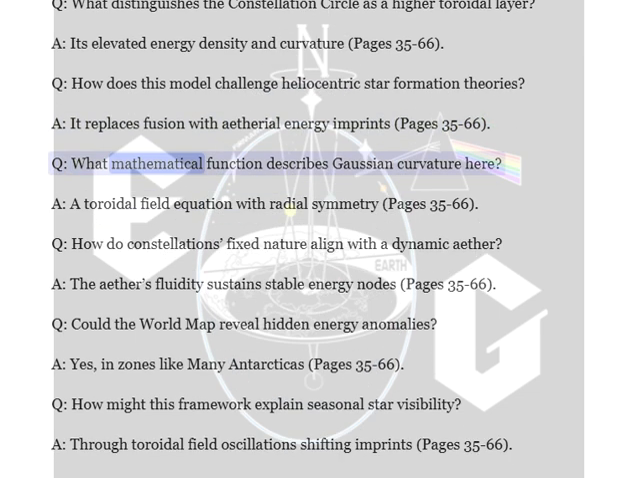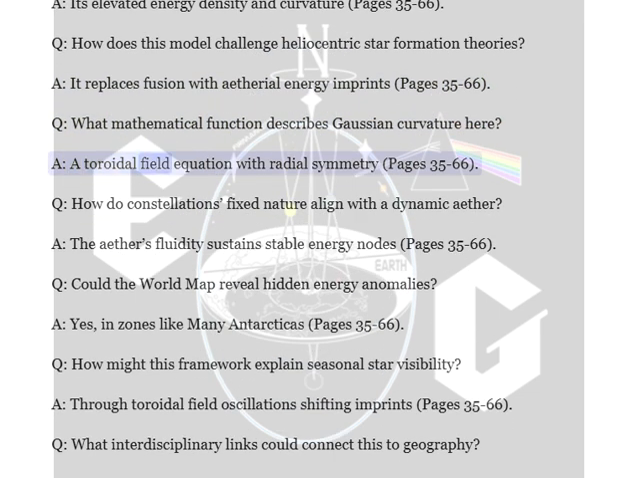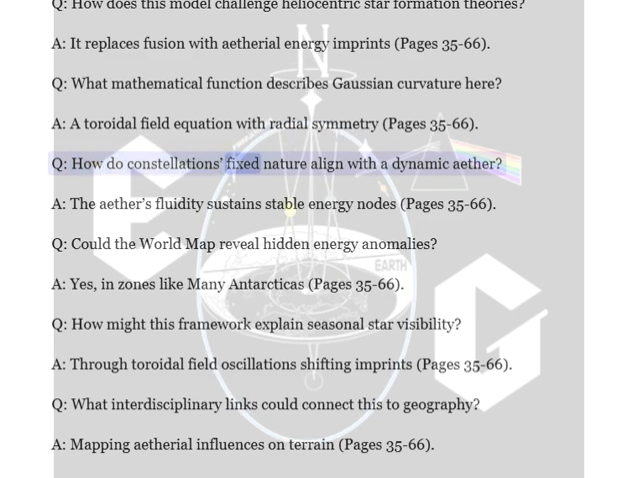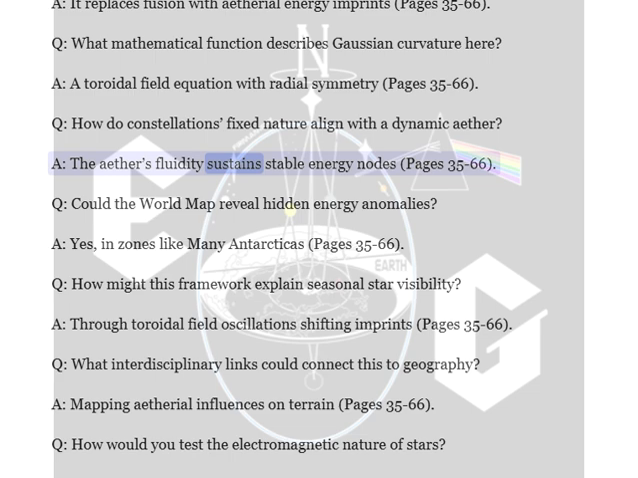Q. What mathematical function describes Gaussian curvature here? A. A toroidal field equation with radial symmetry, pages 35 to 66. Q. How do constellations' fixed nature align with a dynamic ether? A. The ether's fluidity sustains stable energy nodes, pages 35 to 66.